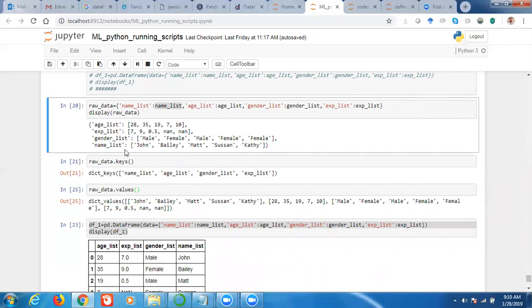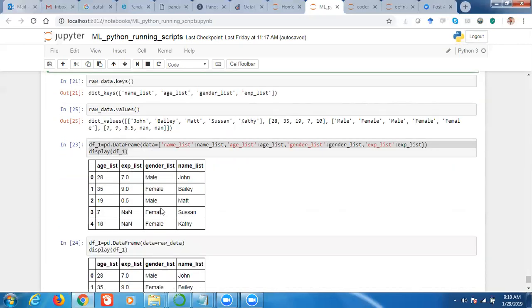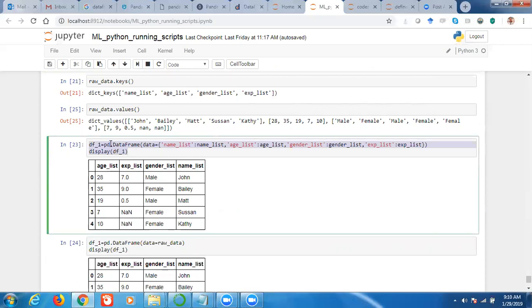Okay, so is it a bit clear now, Ujjwal? What we did here is save the lists. There are four lists, and we saved them in a dictionary as key value pairs. This was my dictionary, and then we constructed a data frame from the dictionary. That is what I was telling. Either we can create the dictionary here itself in pd.DataFrame, or we can save it as a dictionary like raw data, and then pass raw data to create the data frame.